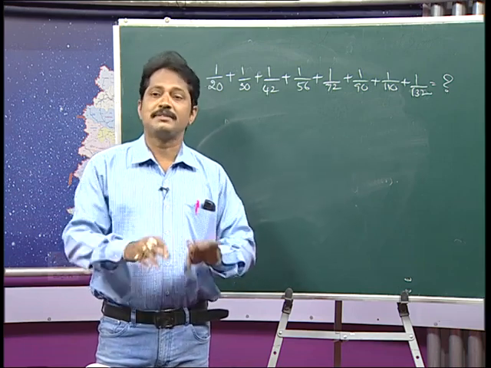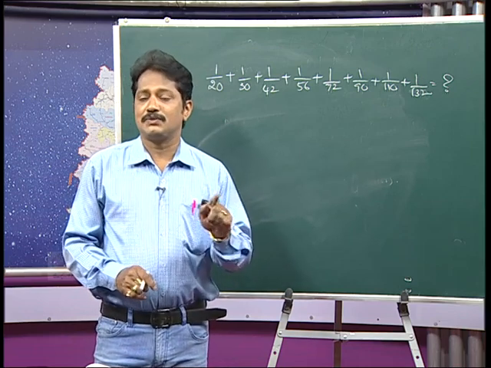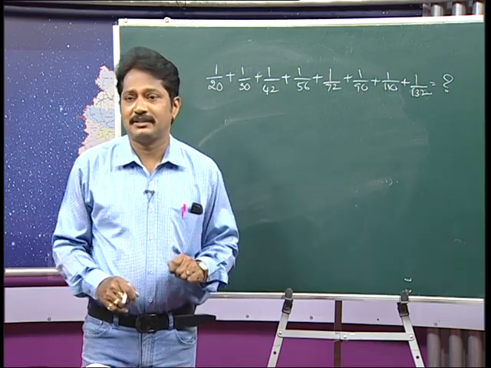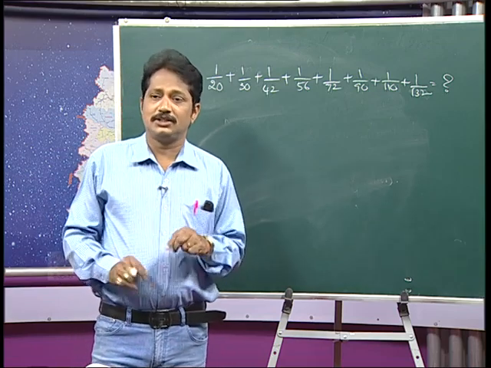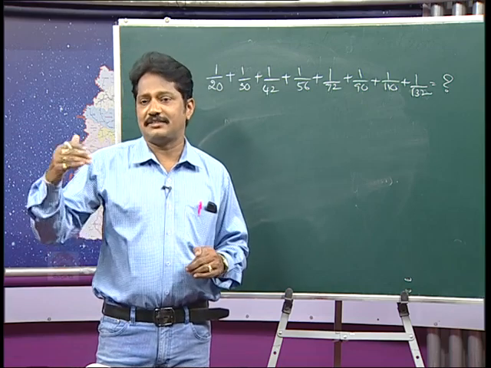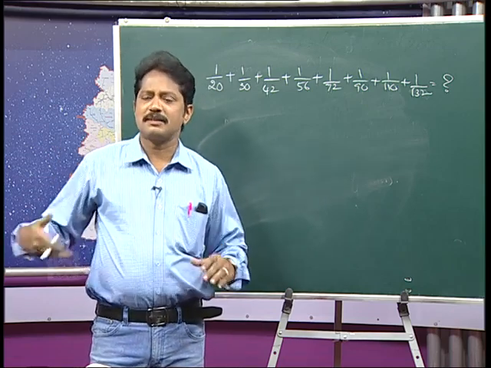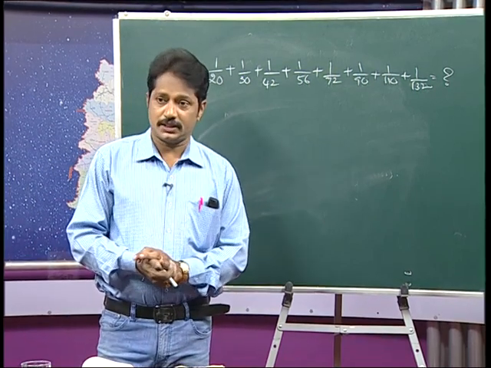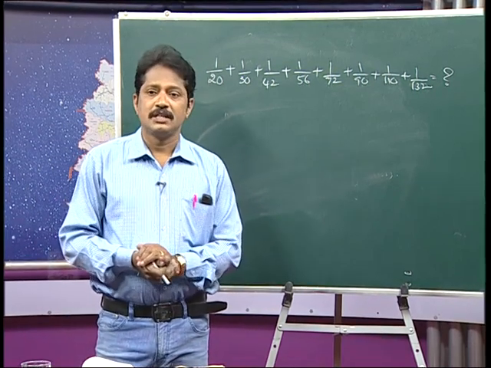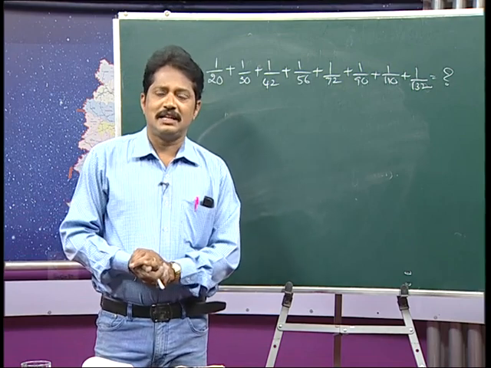Then some of them try to use a calculator. They find 1 by 20 is 0.05, 1 by 30 is 0.03, dividing 1 by 20, 30 and so on, and finding the values. At last they got some value, not accurate, and it takes much more time. So, here the observation is the most important.